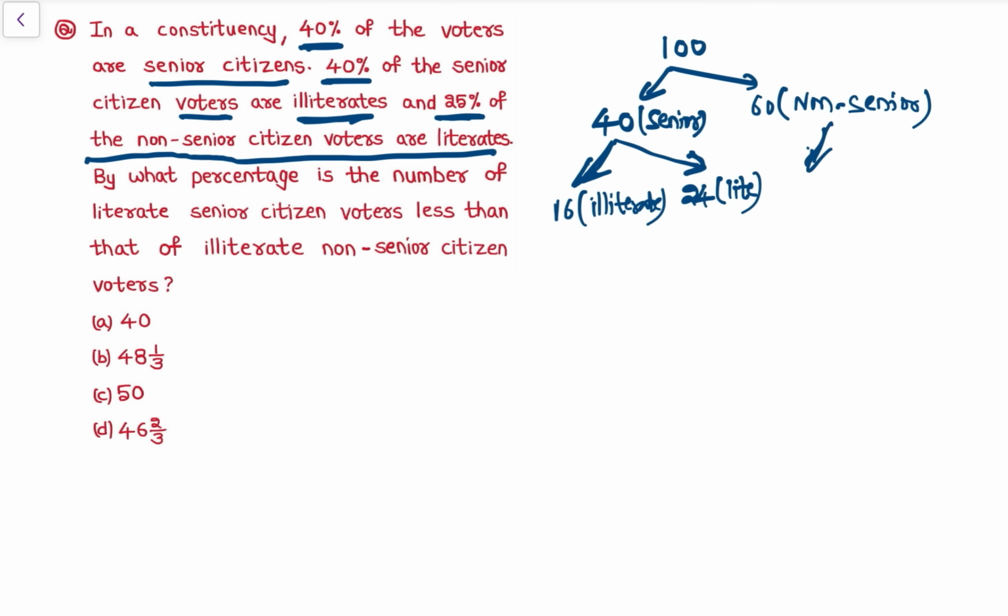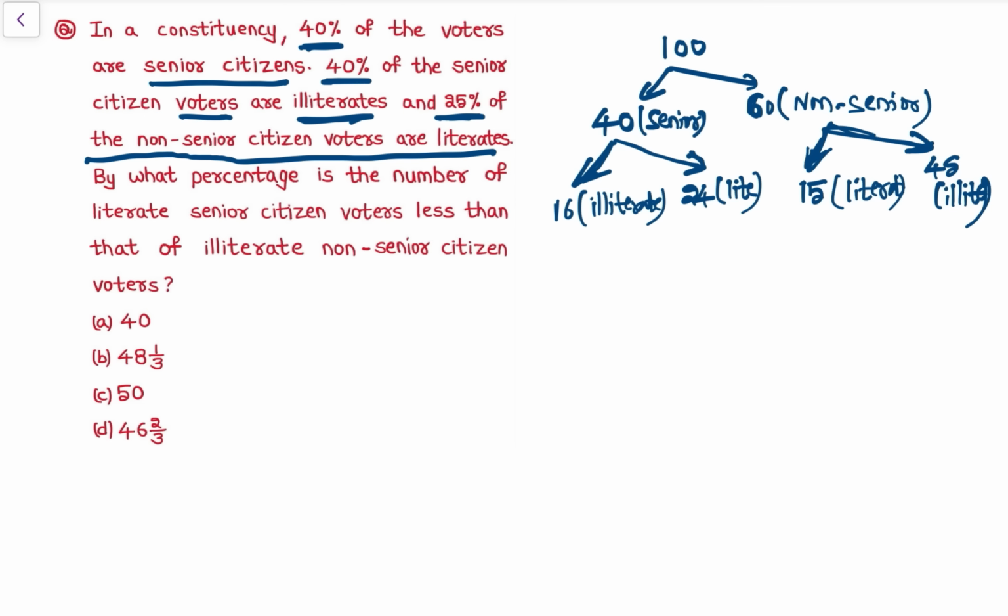Non-senior में 25% से, that is 20% is 12, 10% is 6, 6 into 2 is 12. 12 plus 5% is 3. 12 plus 3 is 15 are literate. ठीक है. अगर 15 literate है, so remaining are what? Remaining 45 are illiterate. Either you are literate or you are illiterate.